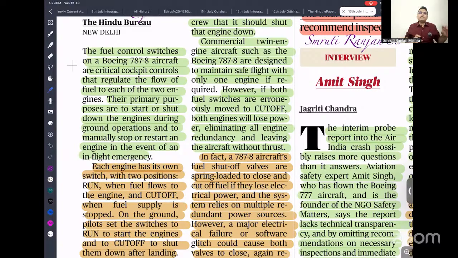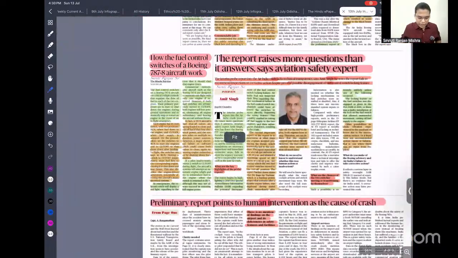Though our pilots put that switch back into the run position, and the aircraft is also gaining torque or thrust to take off, the altitude is very low. That is the reason it crashed. Okay. So we are also investigating for more detail.